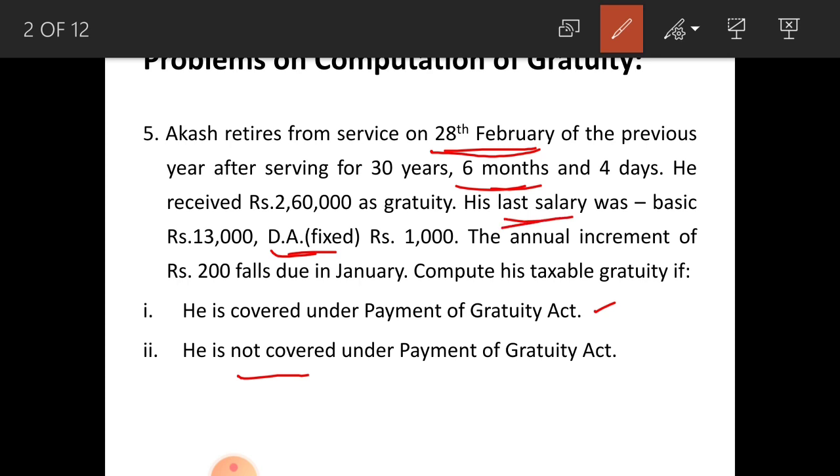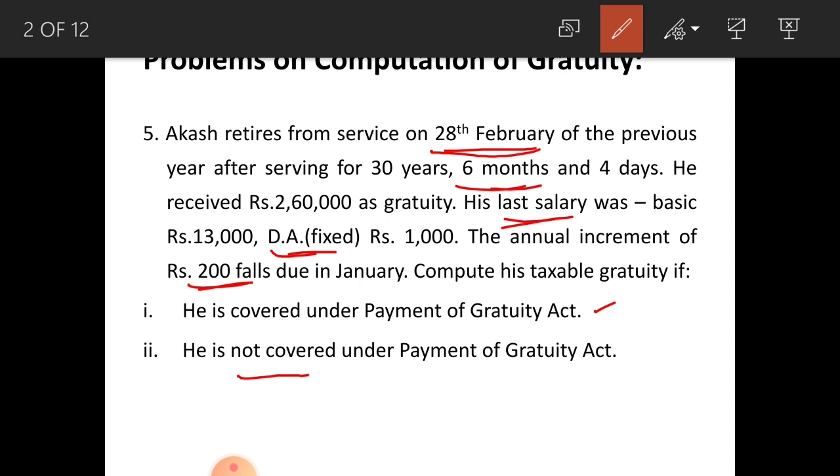For not covered under Payment of Gratuity Act, to calculate the 10 months average salary, you have to consider 13,000 for only 1 month, that is for January, and for other 9 months, that is before January, you have to consider only 12,800, that is 13,000 minus this 200 increment because it falls due in January only, not in the previous months.